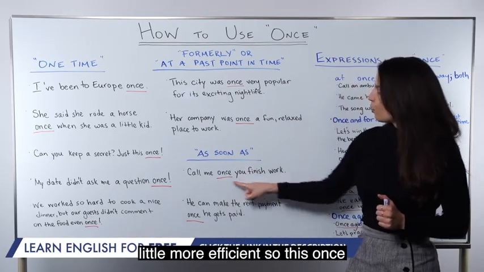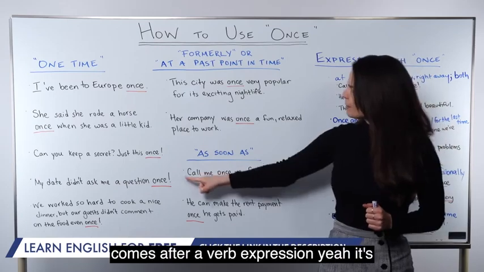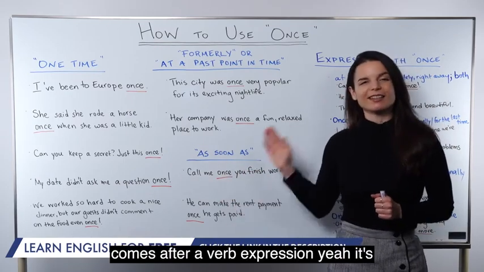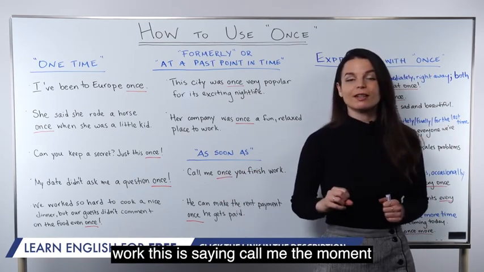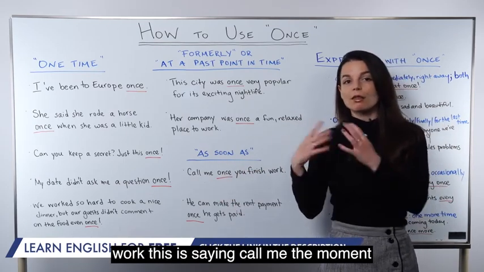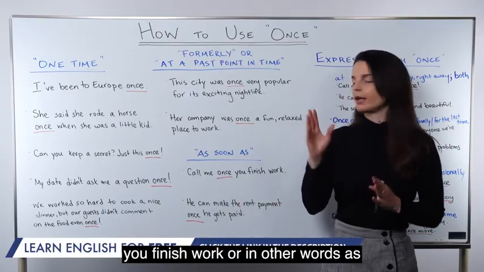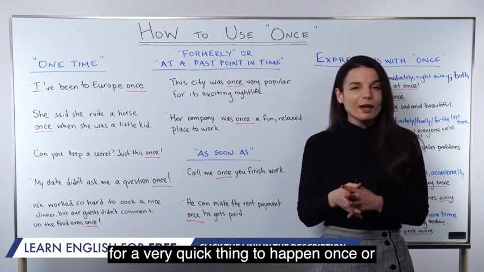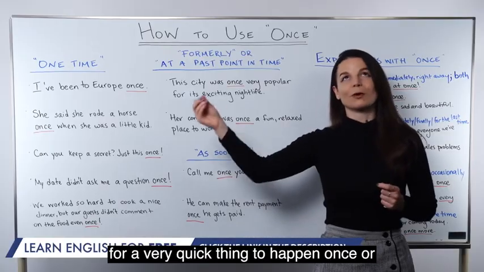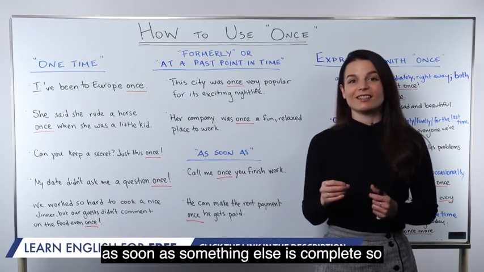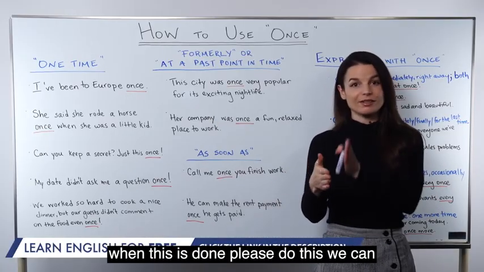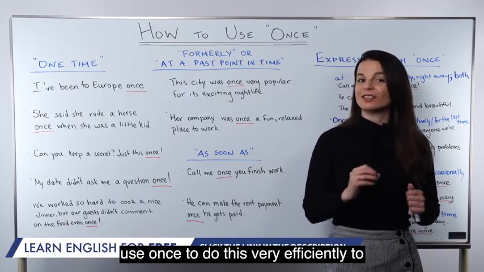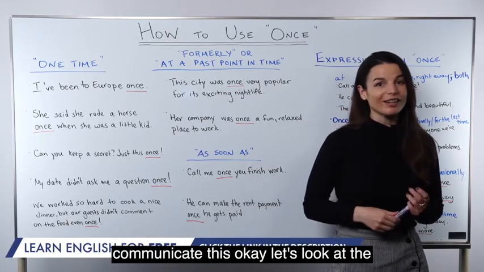So this once, you'll notice, comes after a verb expression. It's like a command. Call me once you finish work. This is saying, call me the moment you finish work, or in other words, as soon as you finish work. It's like asking for a very quick thing to happen as soon as something else is complete. So when this is done, please do this. We can use once to communicate this very efficiently.